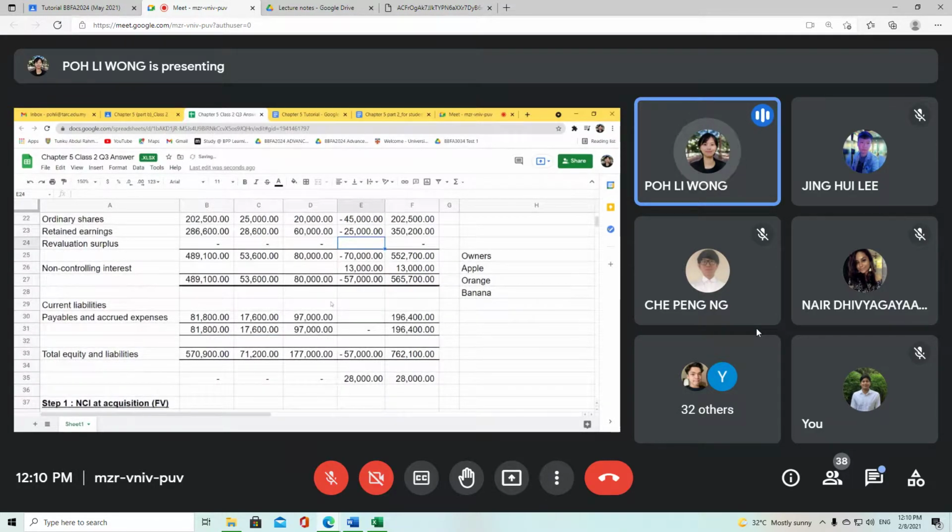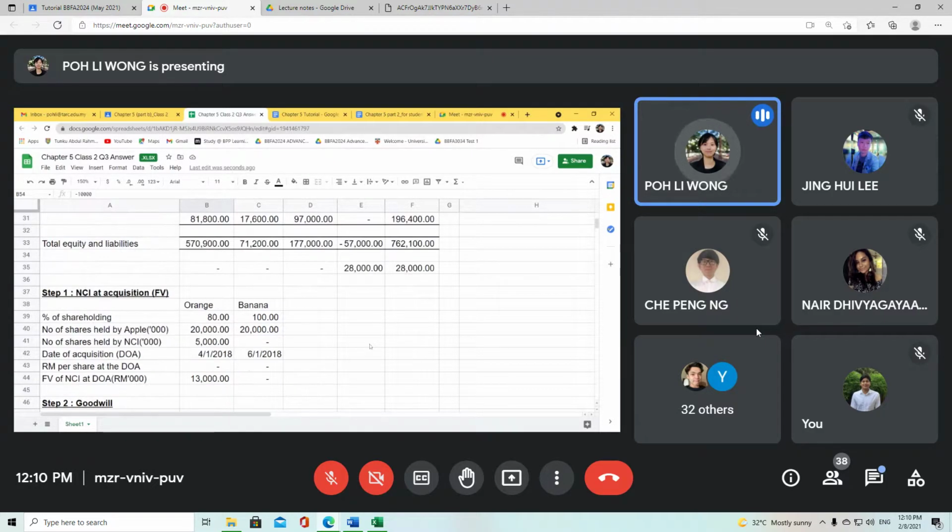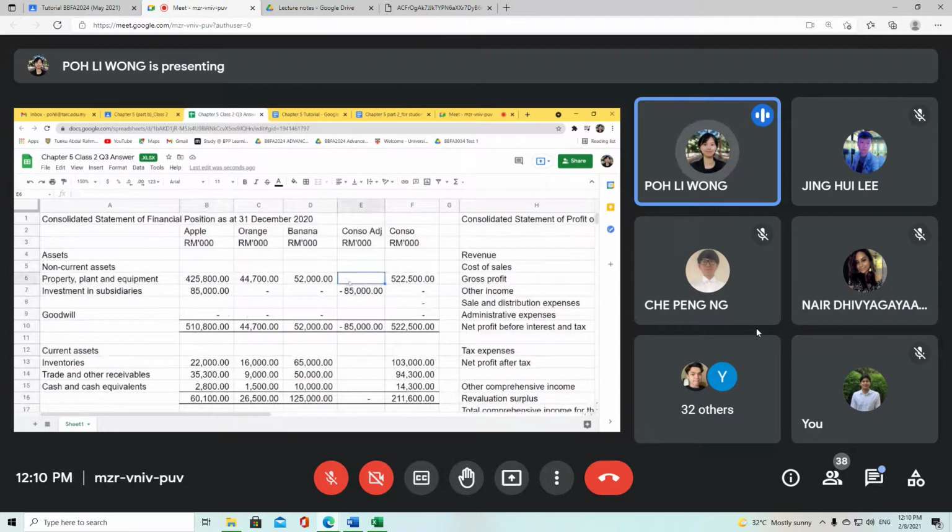And then I have a fair value adjustment. This fair value adjustment is due to a specialized piece of plant, which means there is a revaluation increase. It has increased the value of the property, plant, and equipment. So that's why you have to take in additionally.